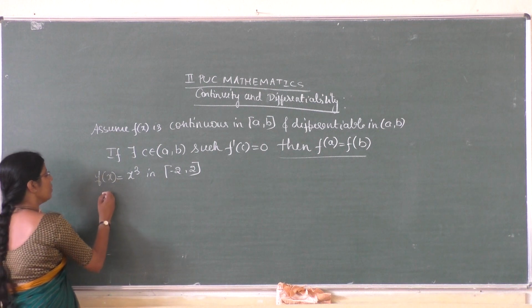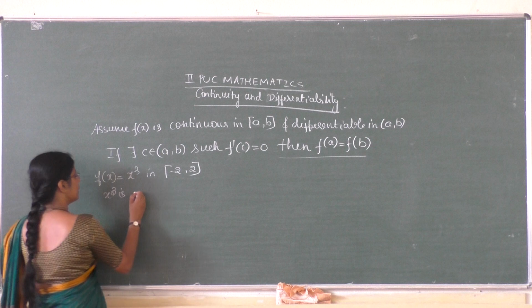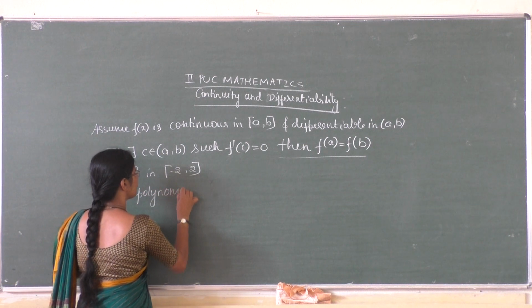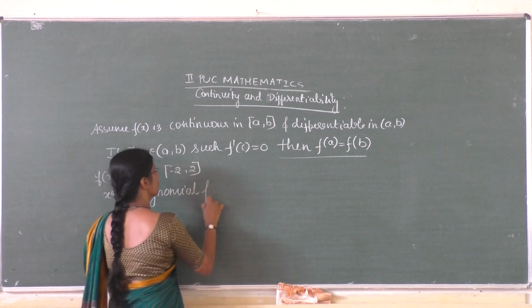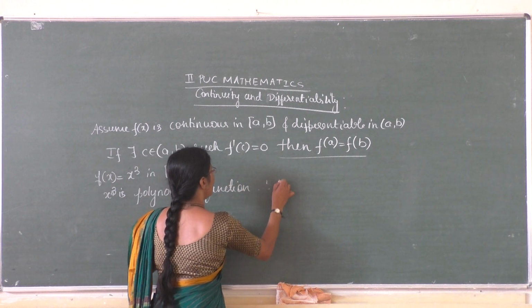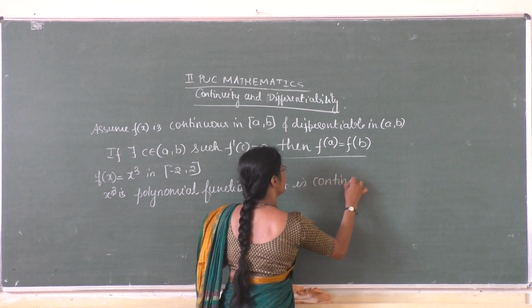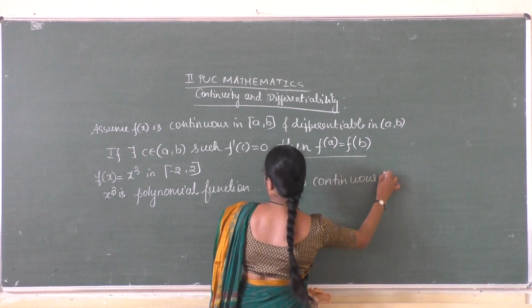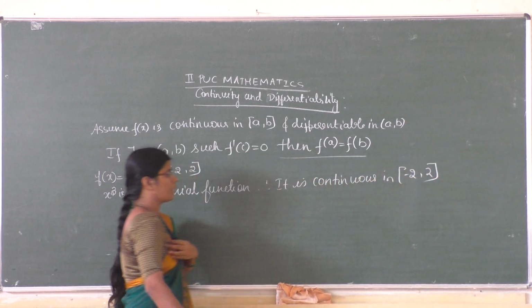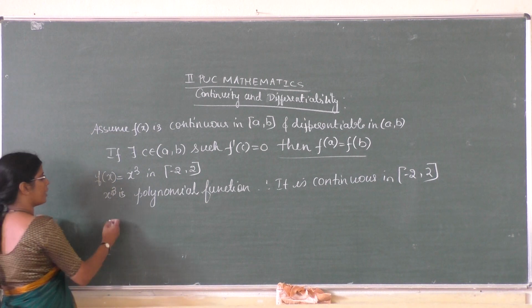So x cube is a polynomial function, therefore it is continuous in closed interval minus 2 comma 2.